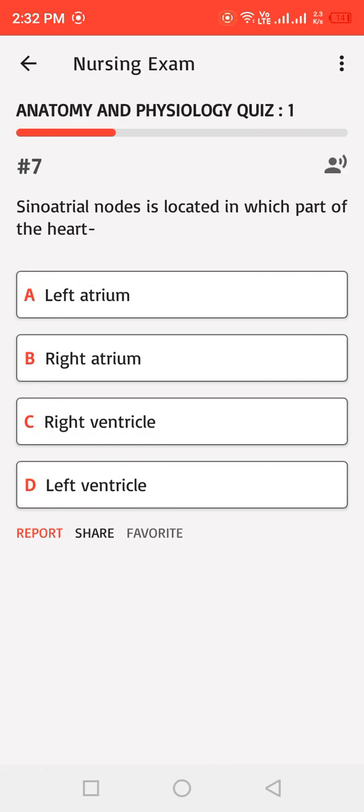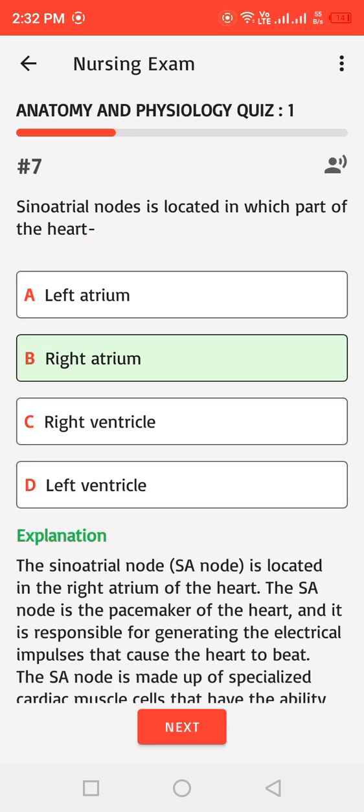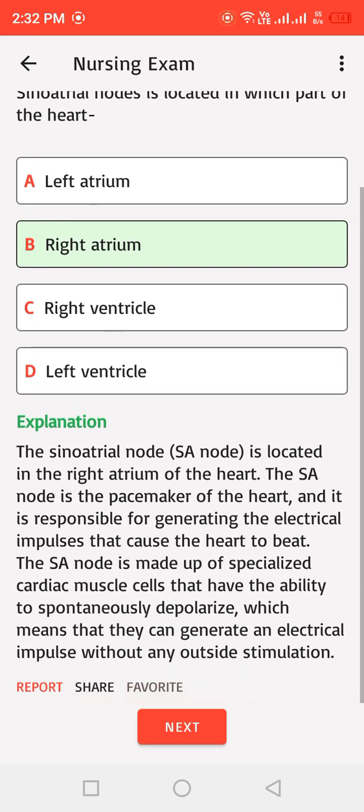Sinoatrial node is located in which part of the heart? A. Left atrium, B. Right atrium, C. Right ventricle, D. Left ventricle. Correct answer: B. The sinoatrial node, SA node, is located in the right atrium of the heart.